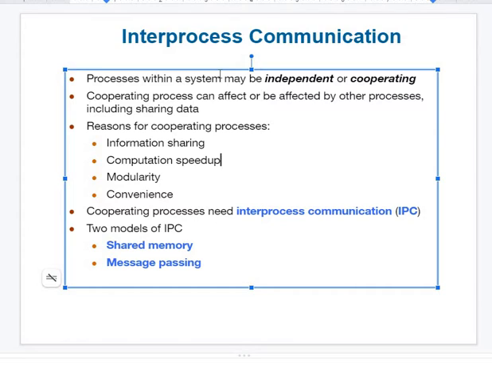So if they communicate with each other, whichever subject person 1 finishes studying, he can give it to the second person, and vice versa. So at a time they feel like they have 6 textbooks. Okay, that's the way. Whenever resources are shared, it is mandatory to have good communication between any 2, 3 or multiple number of processes.